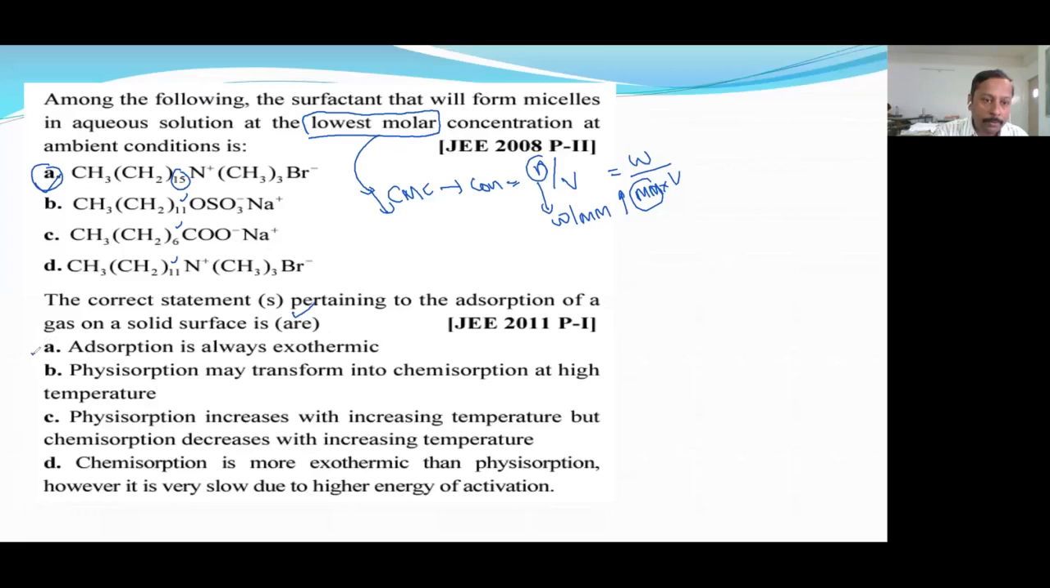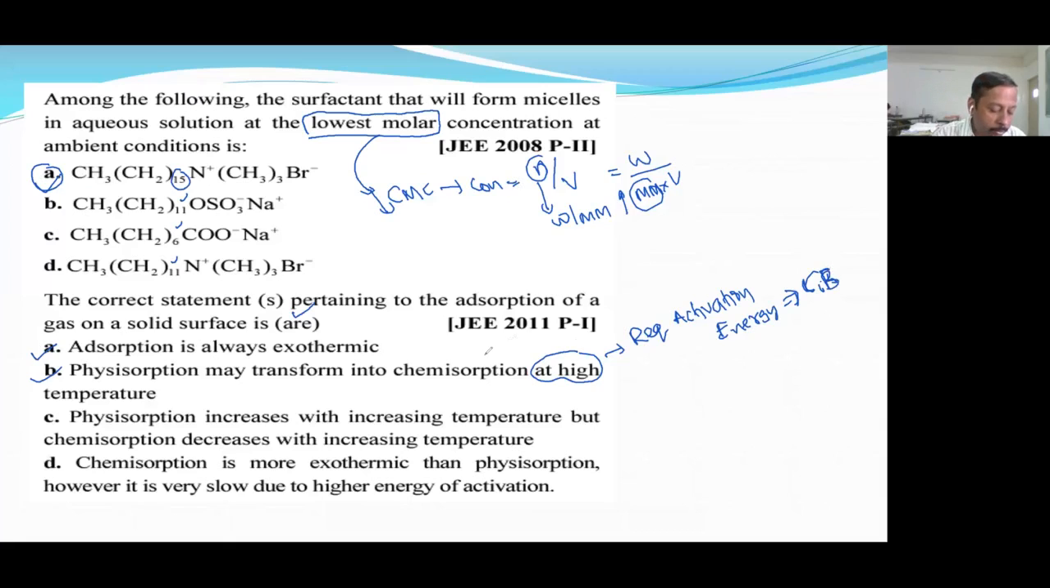Answer is adsorption is always exothermic. Physisorption may transform into chemisorption at high temperature because at high temperature it gets the required activation energy. Once it gets the activation energy, then it will be converted into a chemical bond. So once a chemical bond is formed, that is chemisorption.